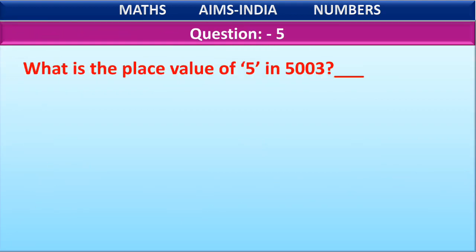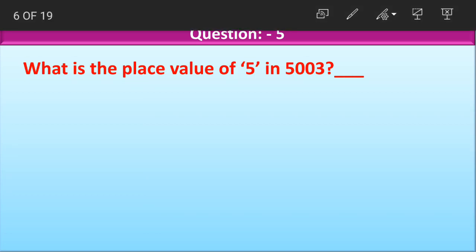Question number 5. What is the place value of 5 in 5003? What is the question, children? What is the place value of 5 in 5003? Again, if you remember, place value of a digit: 5003 is a number and 5 is a digit. Place value of a digit is determined on the basis of its place in the number.